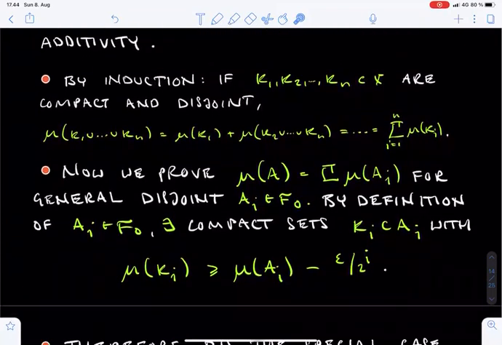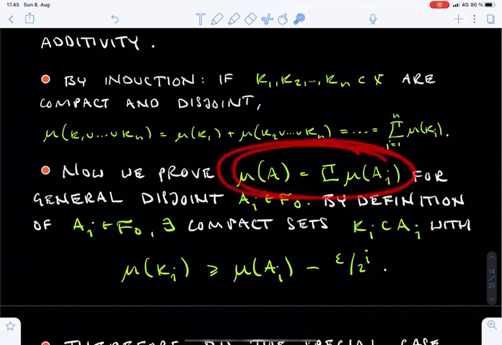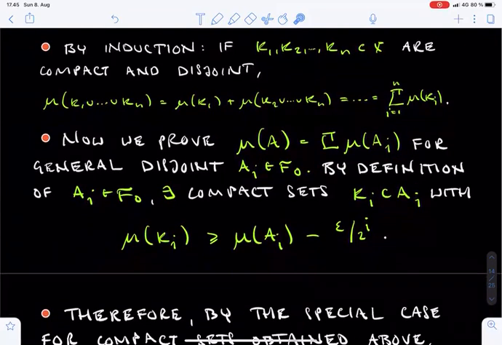Next, we consider the case of general sets. Let Ai be a countable family of disjoint elements of F0. We claim that the mu measure of their union equals the sum of their mu measures. Now we get to use the definition of the family F0.